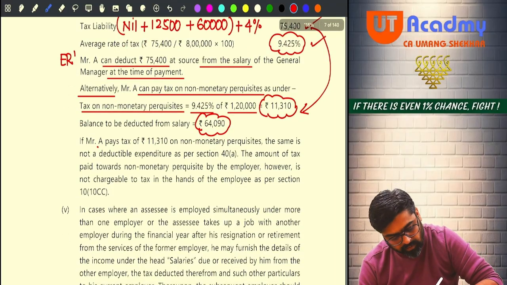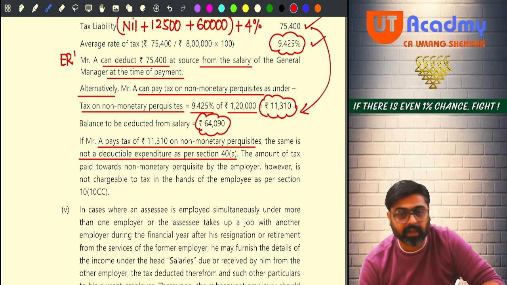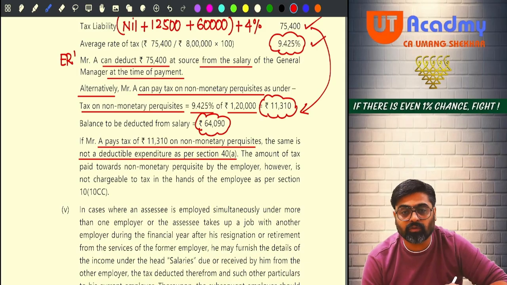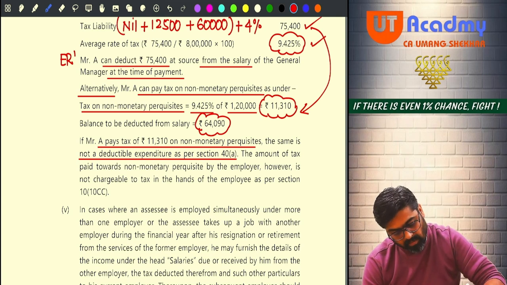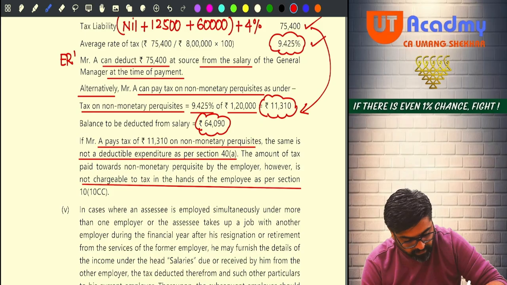Okay. Now, if Mr. pays tax of 11,310 on non-monetary perquisite, the same is not a deductible expenditure as per section 40 clause A subclause 5. I have already told you. So this amount of 11,310 will not be allowed as a deduction in the hands of employer. And the amount of tax paid towards non-monetary perquisites by the employer, however, is not chargeable to tax in the hands of employee as per section 10(10CC).